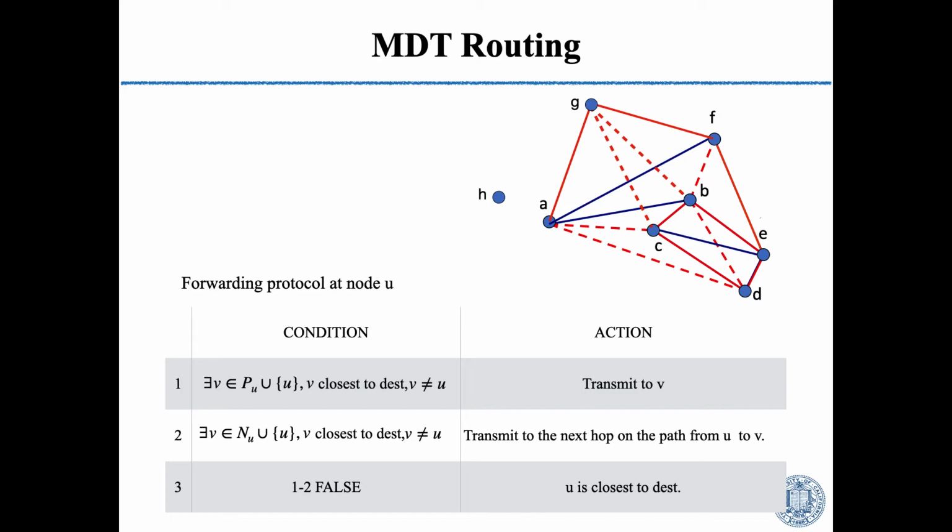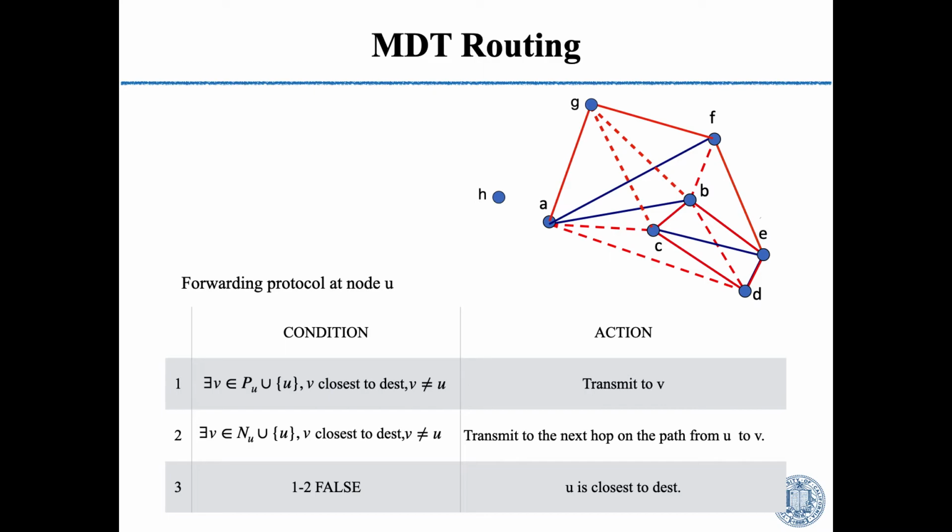It will search all its DT neighbors, including those DT neighbors that are not its physical neighbors but have a virtual link to it. If we find that the DT neighbor V is closer to the destination, then it will transmit to the next hop on the path from U to V. If the two steps both fail, then U is already the closest node to the destination. I will show examples here.